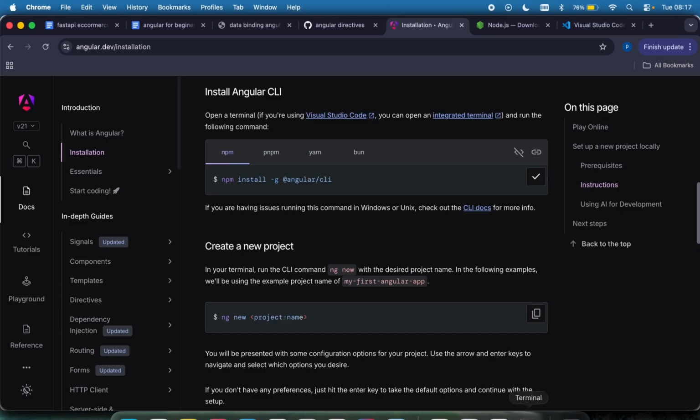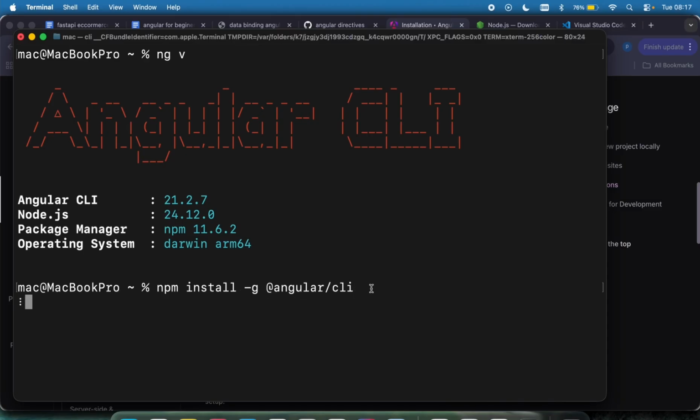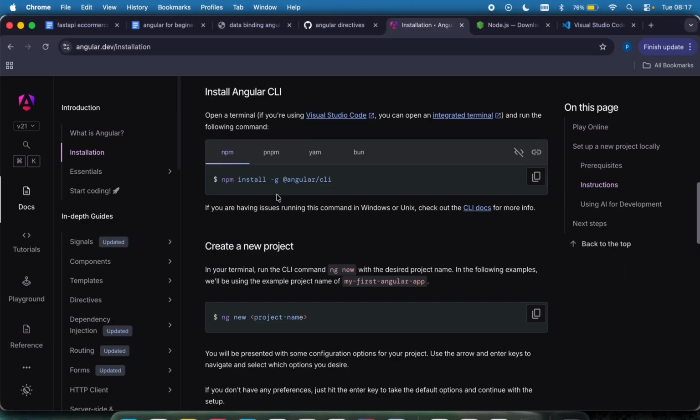Copy this, come to your terminal, paste it, click enter, and this is going to help us install our Angular CLI, which will help us manage and build Angular projects. Let's wait and see the outcome of this. Already having installed, you're just going to probably reinstall again. Okay. Yep, so that's going to help us install Angular.